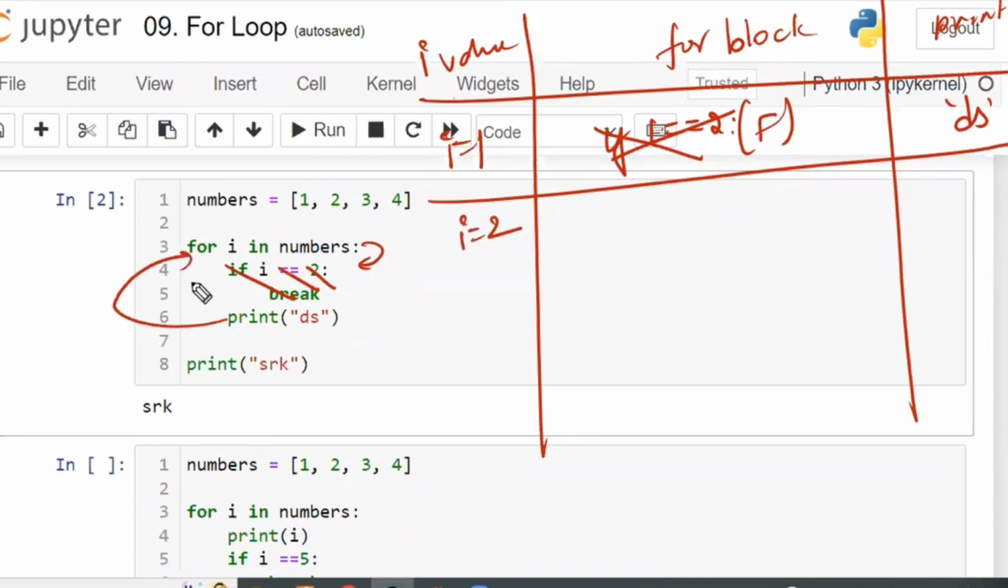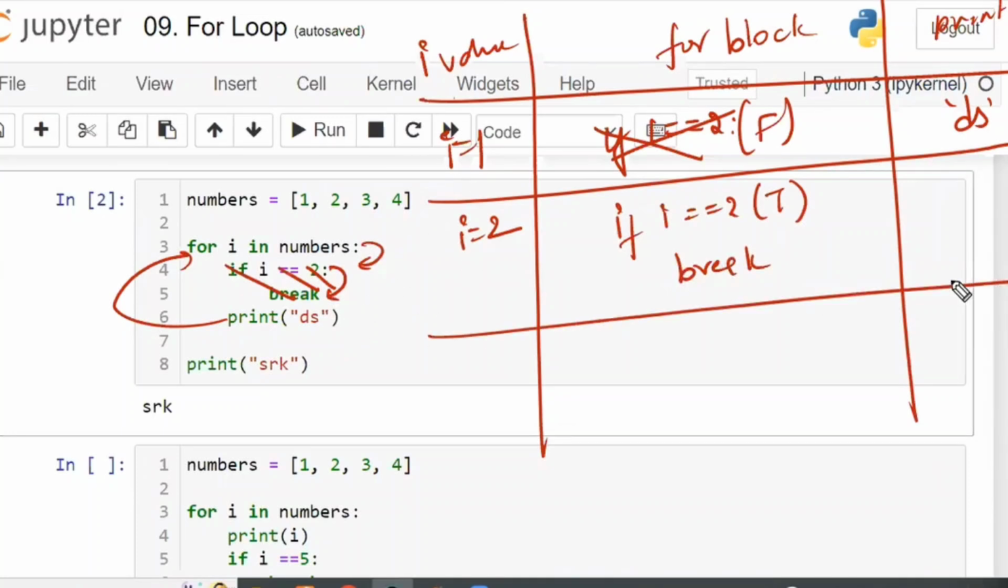Again from here I go to here. i is equal to 2. Now, if i is equal to 2, the condition is true. Condition true means execute the if block. Within that, break is there. Break means immediately stop the loop. Don't continue down. Directly come out of the loop, and print SRK is there.